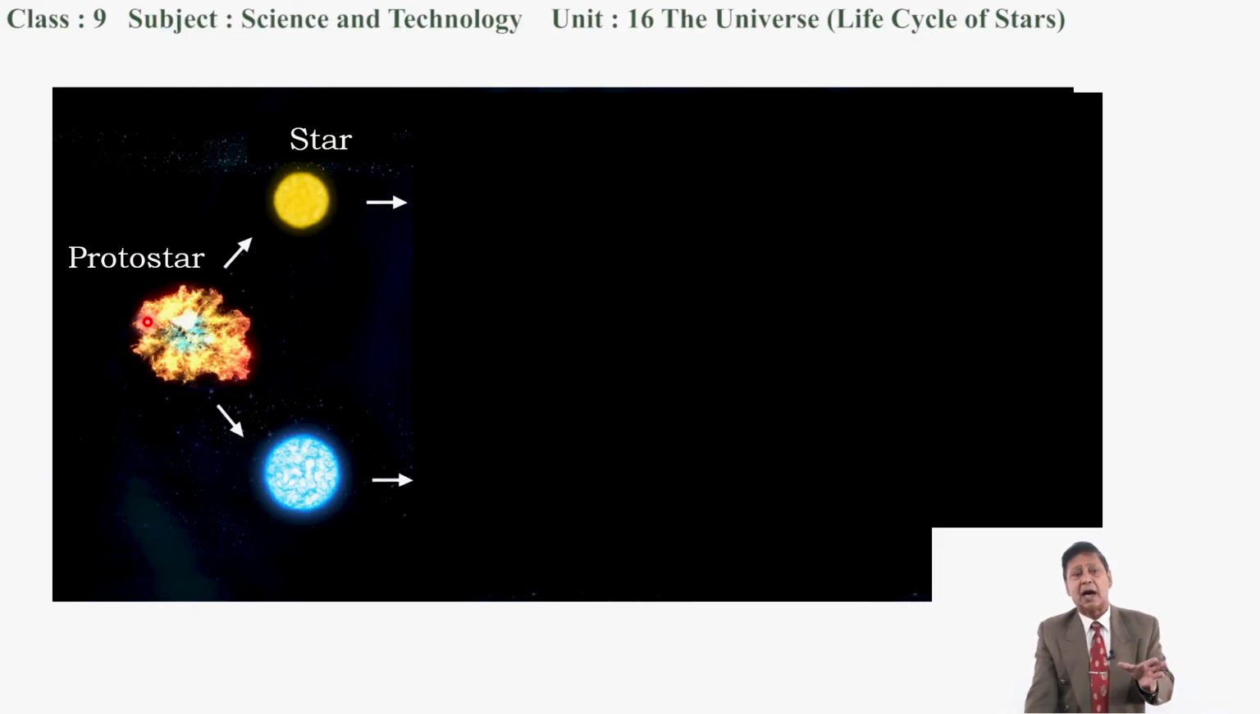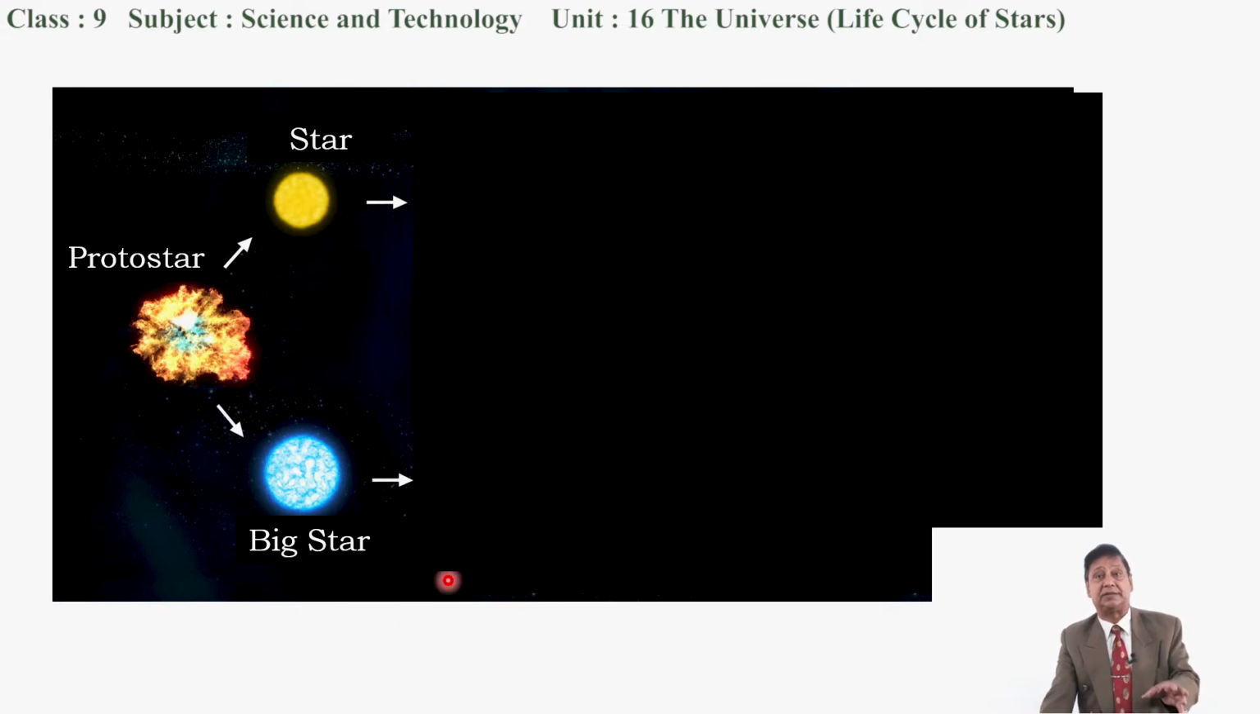Now protostar may convert to another big star also, a giant star also. It depends upon the mass of the protostar. If the mass of the protostar is comparatively less, then it forms a normal star like the Sun. But if the protostar's mass is very huge, then it converts to a very giant star. Look at this, it is called big star or giant star.